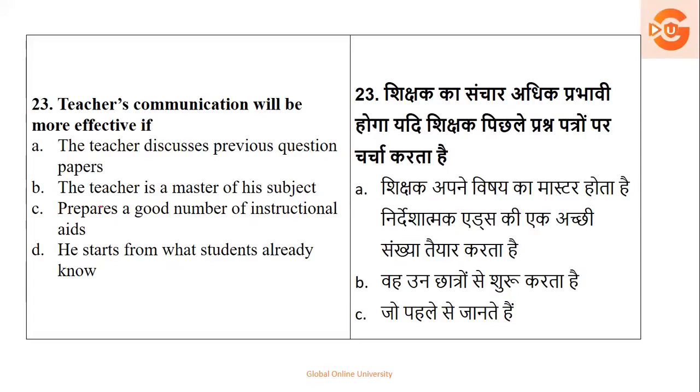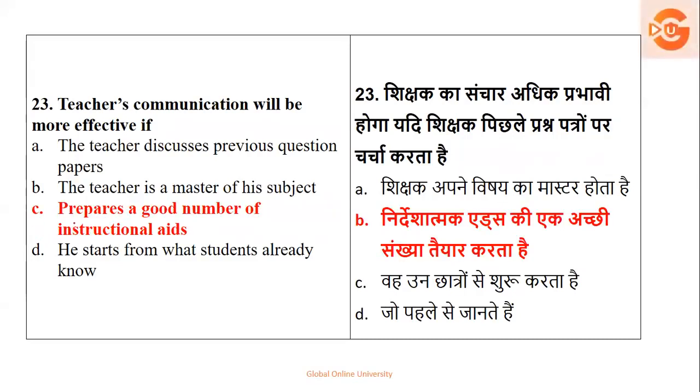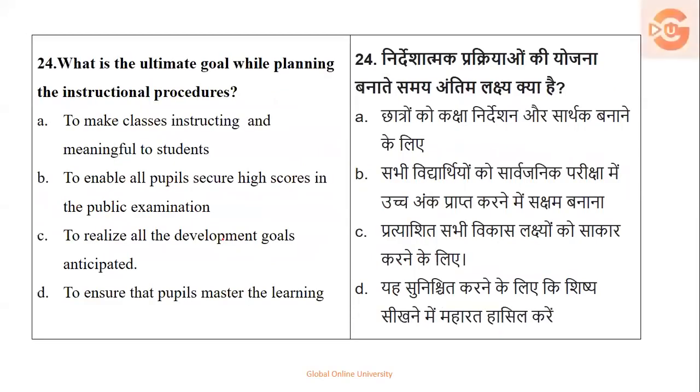it prepares a good number of instructional aids to make the lessons attractive, okay, to make the content, attention of the students. So your right option is option number C, prepares a good number of instructional materials or aids. Next, what is the ultimate goal while planning the instructional procedure?